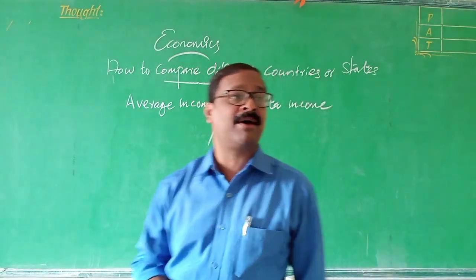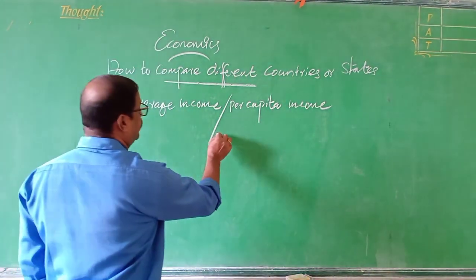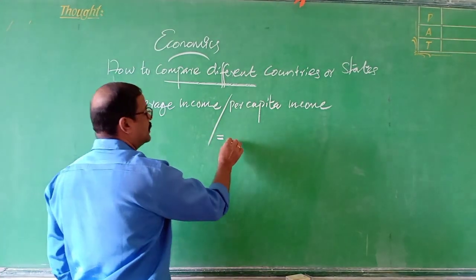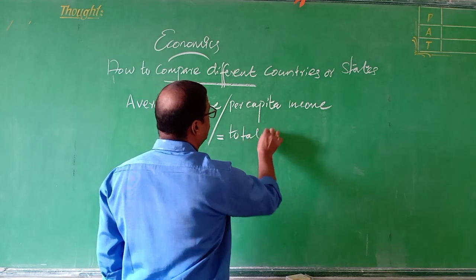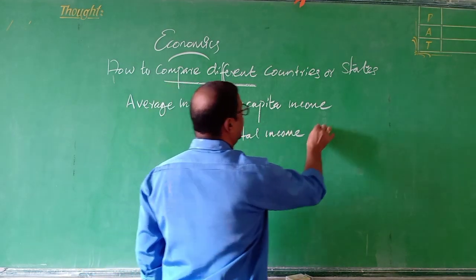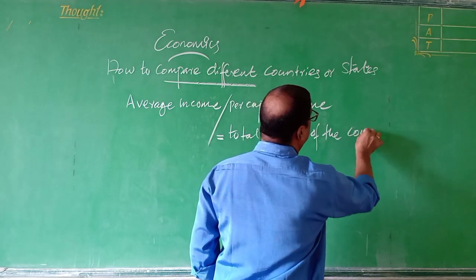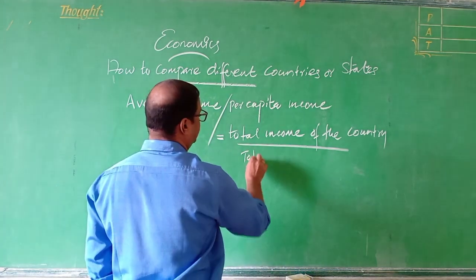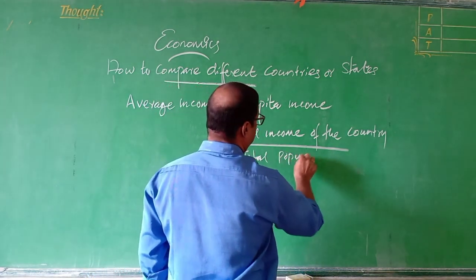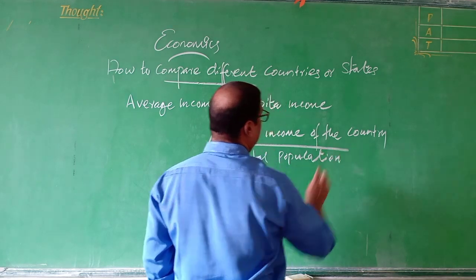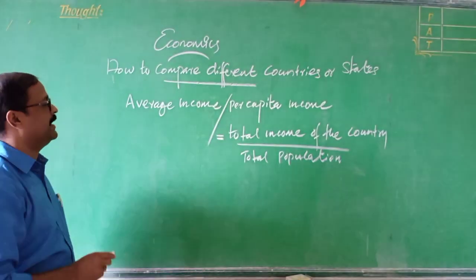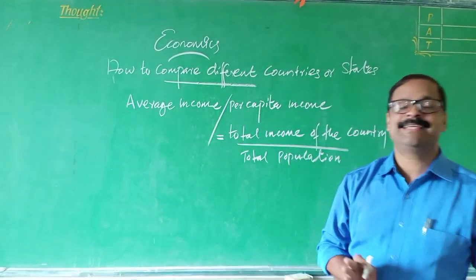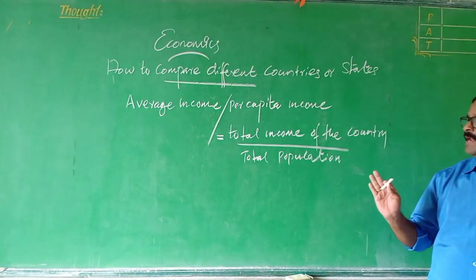And how to find out the average income or per capita income? Average income or per capita income is equal to the total income of the country divided by total population. When we get that, it is the per capita income. Total income of the country divided by total population, that is the average income. So average income is very important.